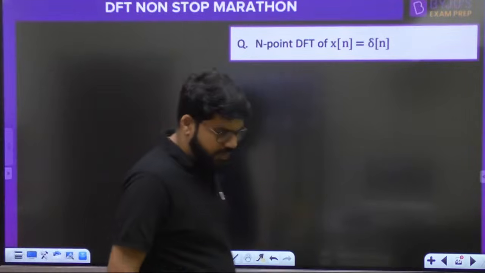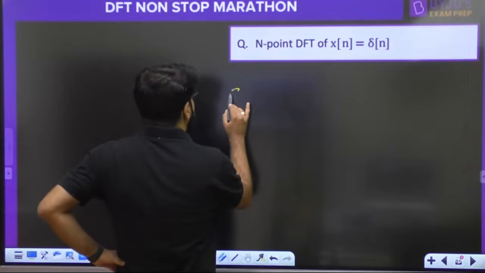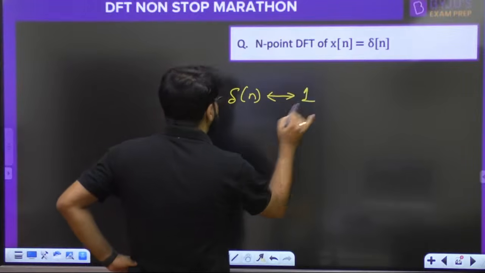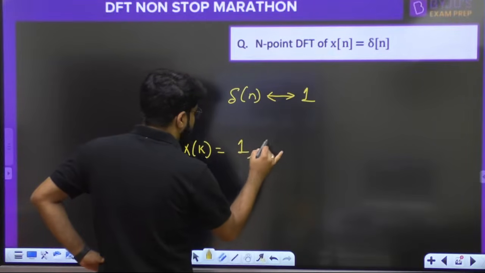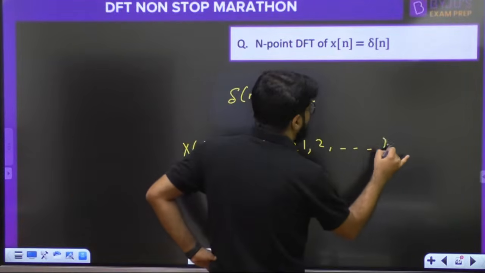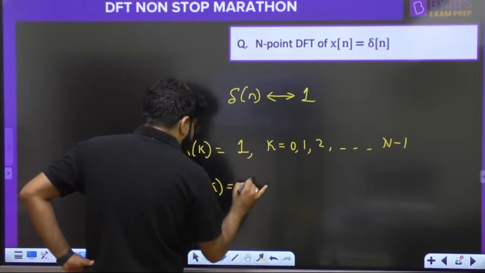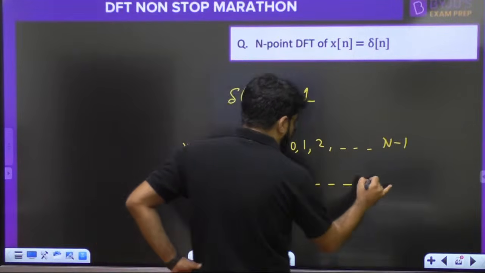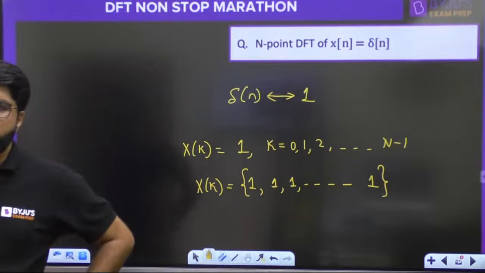xn convolution xn, so the DFTs were multiplied, that's it. And look, the DFT of an impulse will always be 1. That means here X of k will be equal to 1 for all values of k. The N-point DFT of the impulse will be written as 1 1 1 1 1 1 1 1, from k equal to 0 to N minus 1.